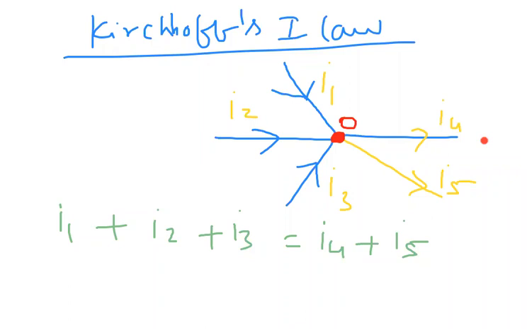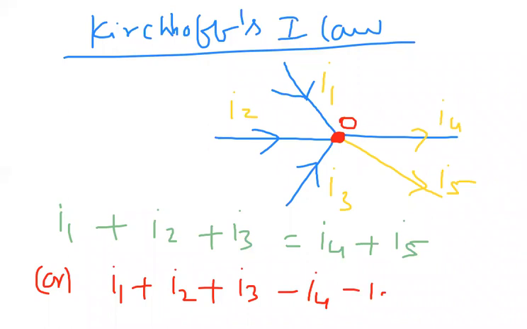Or simply, we can write that the algebraic sum of the currents at a junction is 0. We can rewrite it as I1 plus I2 plus I3 minus I4 minus I5 is equal to 0.